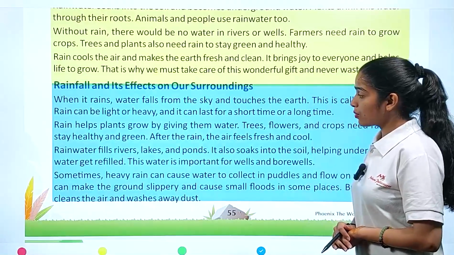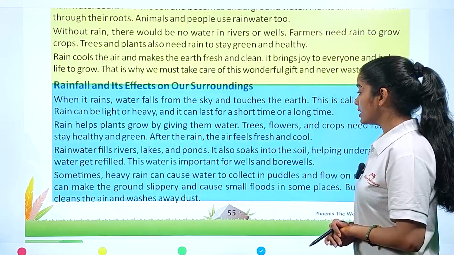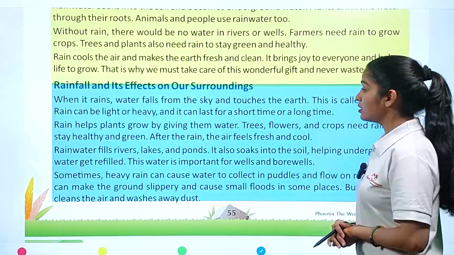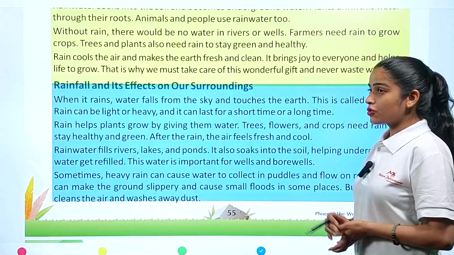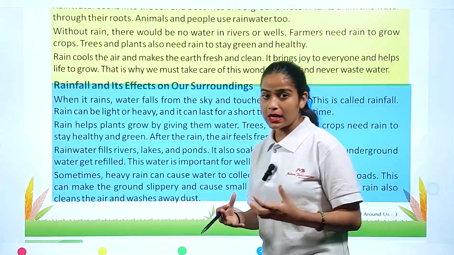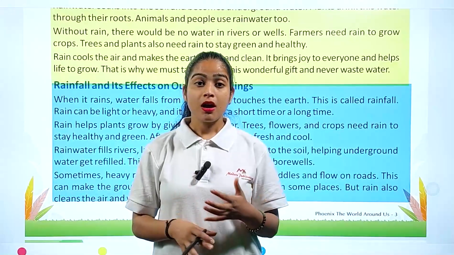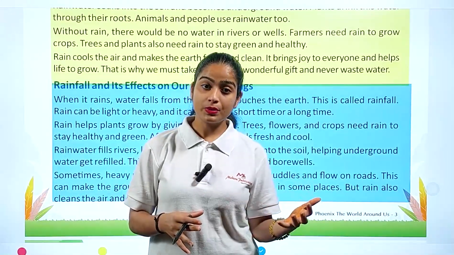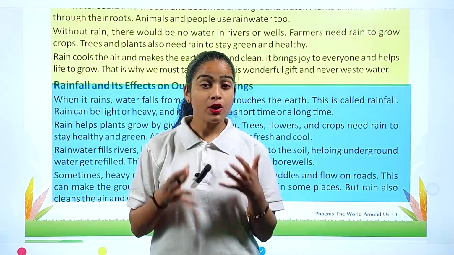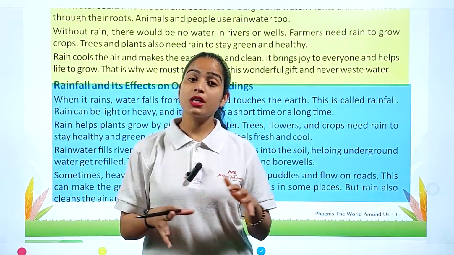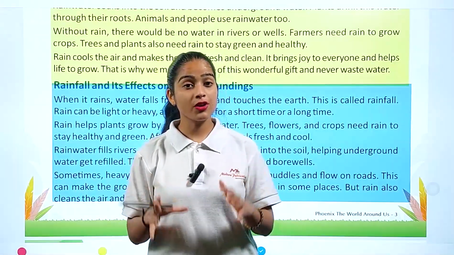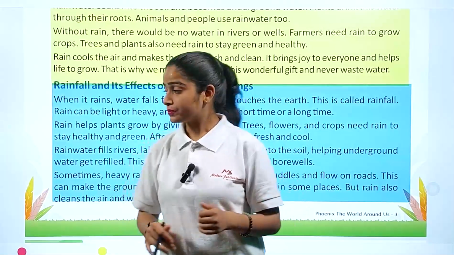So rain helps plants grow by giving them water. Trees, flowers and crops need rain to stay healthy and green. Imagine some types of plants we can pour water on, but there are plants that have no human beings to pour water on them. So for those plants, rain plays a very important role, because with the help of rain they get water.